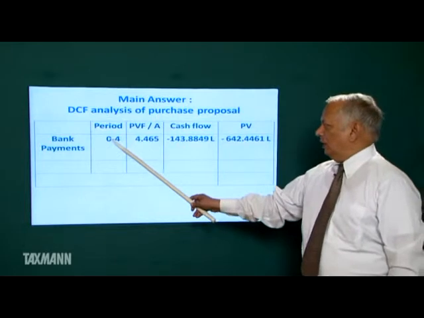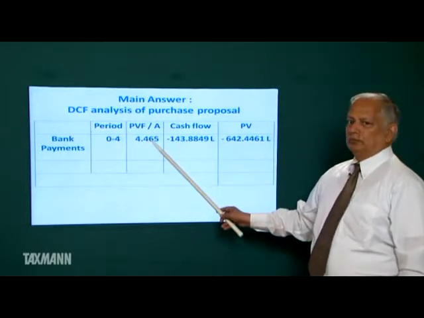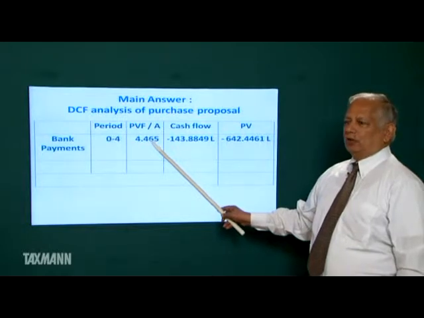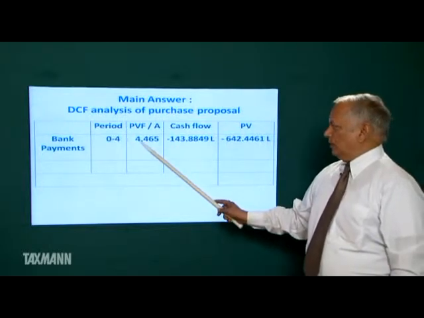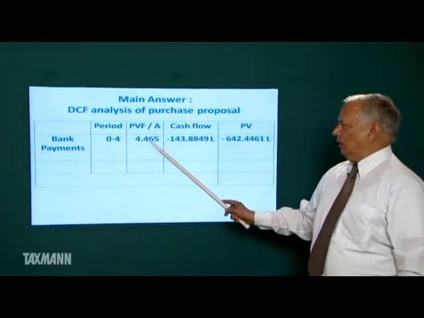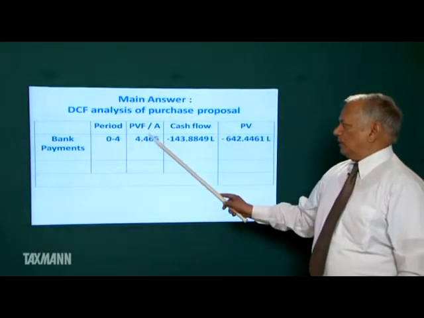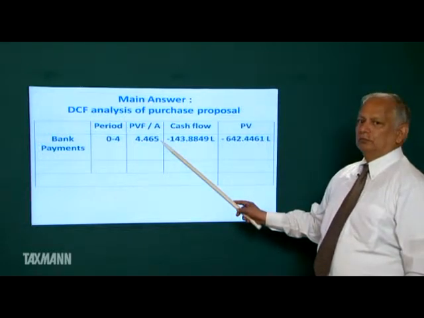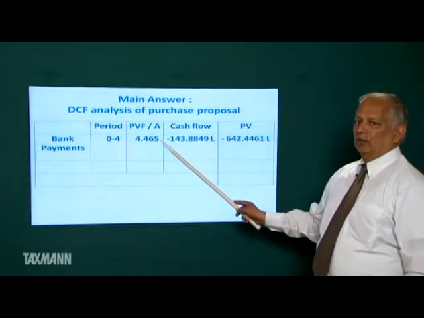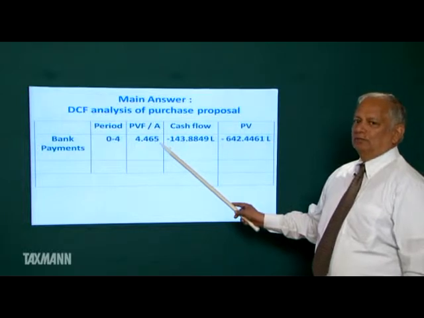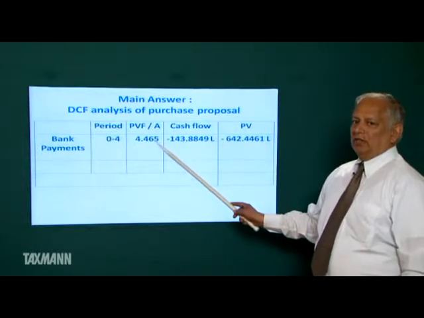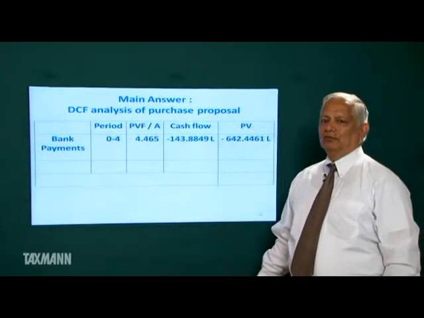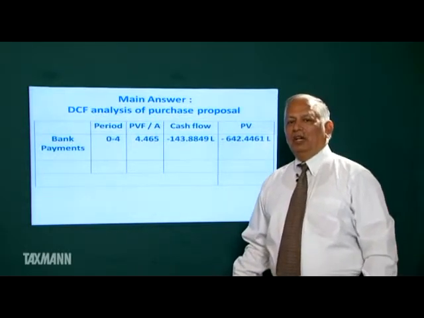This is the annuity for 0 to 4. Annuity is the sum of present value factors. So it is present value factor 0 plus present value factor 1 plus present value factor 2 plus present value factor 3 plus present value factor 4. Present value factor 0 is 1. Present value factor 1 is 1 upon 1.06. Why? The discounting rate is 6%.